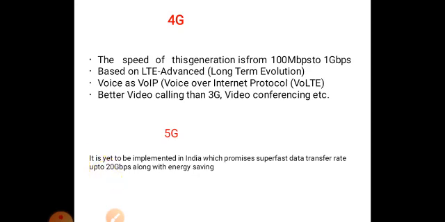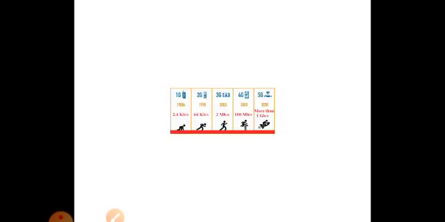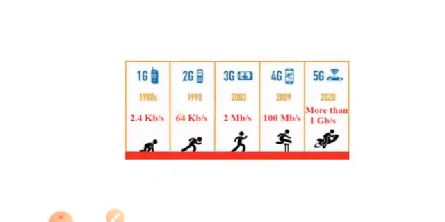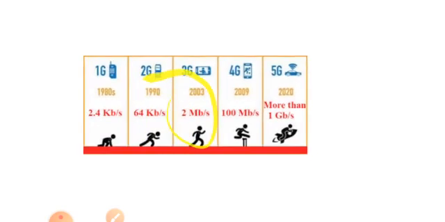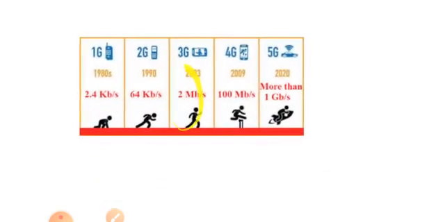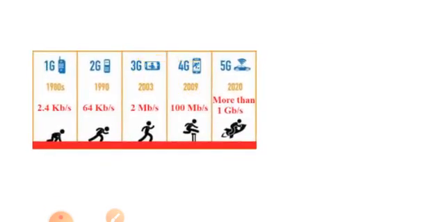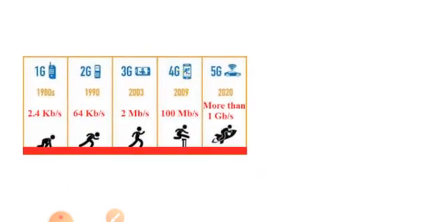So, very important: 1G, 2G, 3G. See here, it's a pictorial representation. 1G was found in the 1980s, with 2.4 kilobits. Here 64 kilobits. Here 2 megabits per second, found in 2003. Then in 2009, they found 4G, with 100 megabits. And in 2020, 5G, with more than 1 gigabit speed.